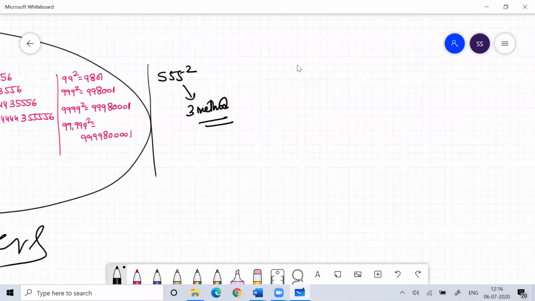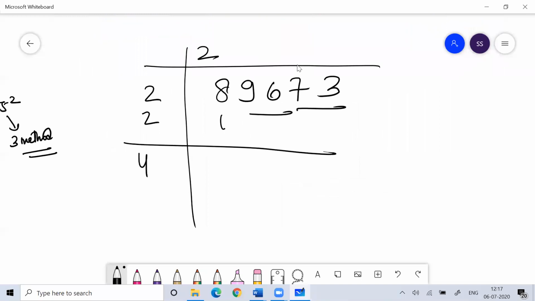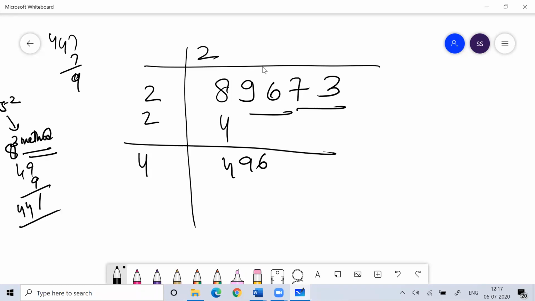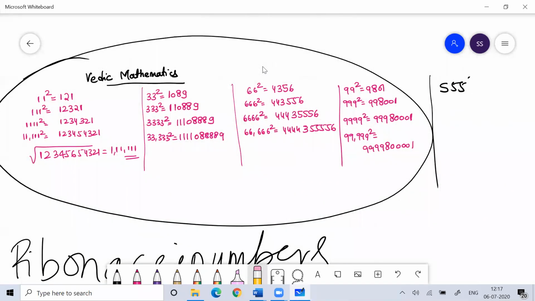If I ask you the square root of 89673, then it's a complicated process. I need to think a lot to do that, and I need to follow a very complicated process. What I told you just now are special cases in maths. You keep this in your mind.